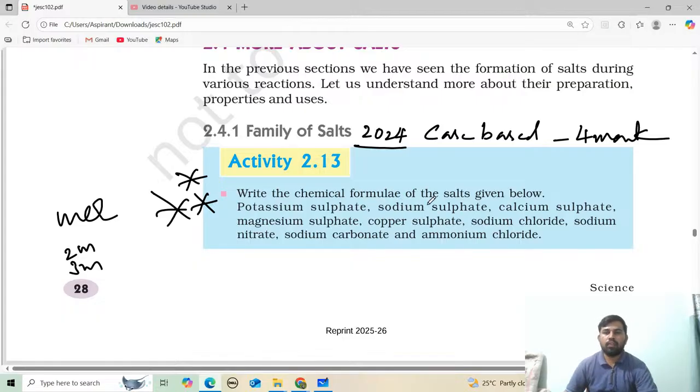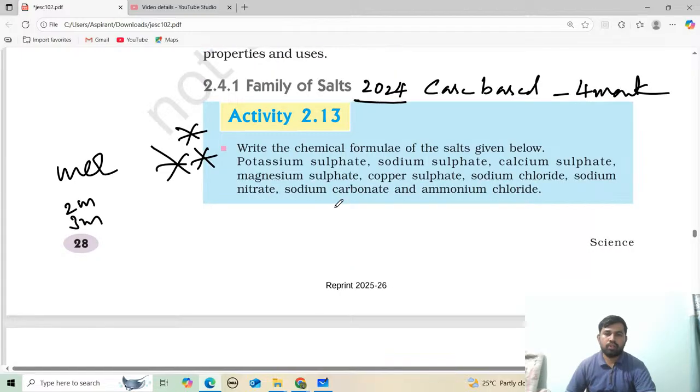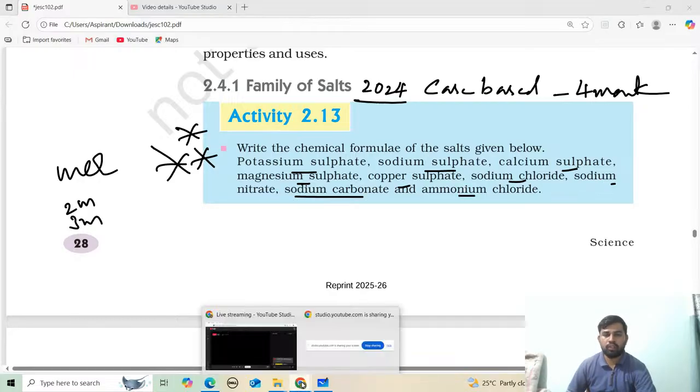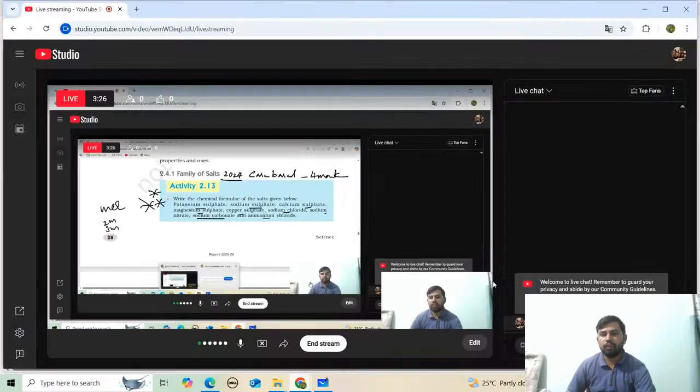Now see. Write the chemical formula of the salts given below. They have given some salts: potassium sulfate, sodium sulfate, calcium sulfate, magnesium sulfate, copper sulfate, sodium chloride, sodium nitrate, sodium carbonate, ammonium chloride.